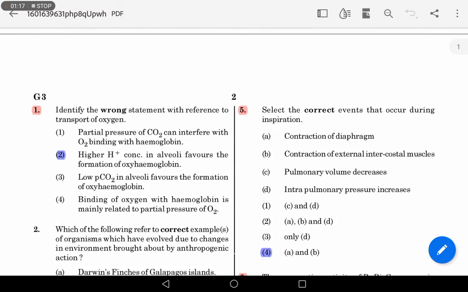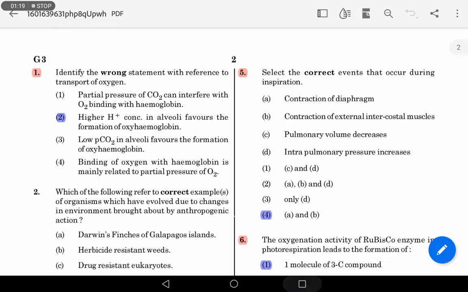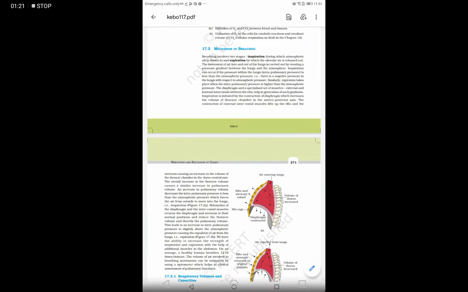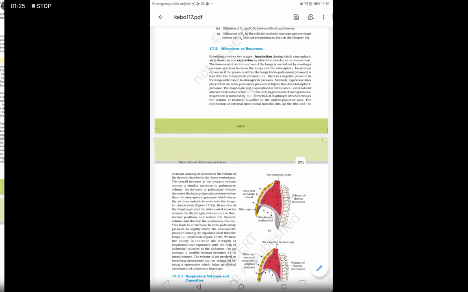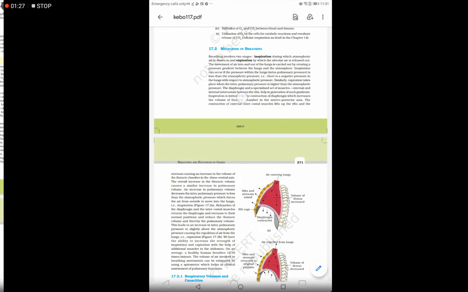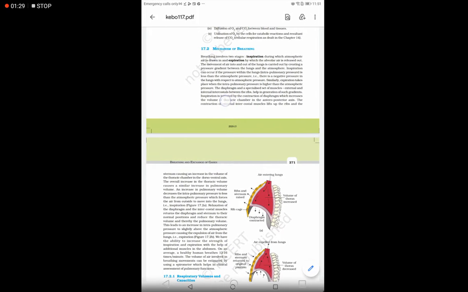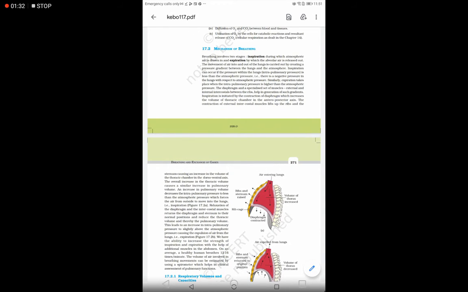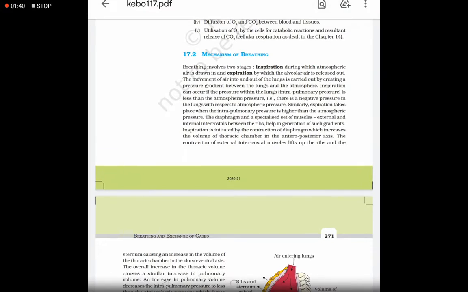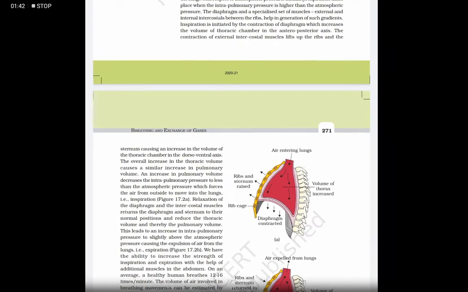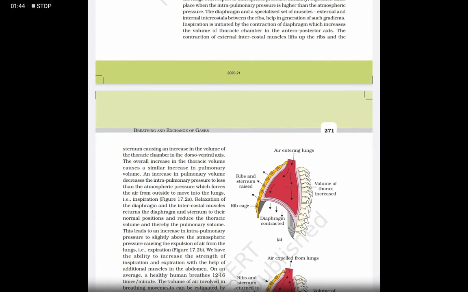Next question, select the correct events that occur during inspiration. Inspiration is initiated by the contraction of the diaphragm, which increases the volume of the thoracic chamber in the antero-posterior axis. Here the vertical axis is the antero-posterior axis. The contraction of the external intercostal muscles lifts up the ribs and the sternum, causing an increase in the volume of the thoracic chamber in the dorsoventral axis.